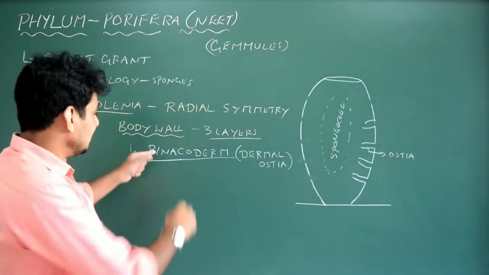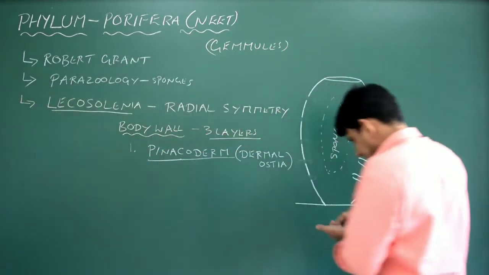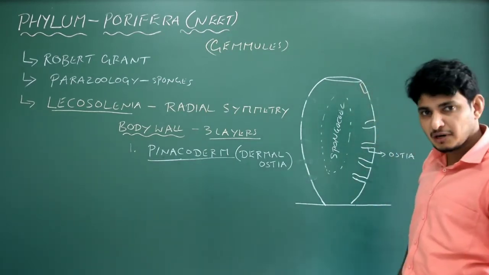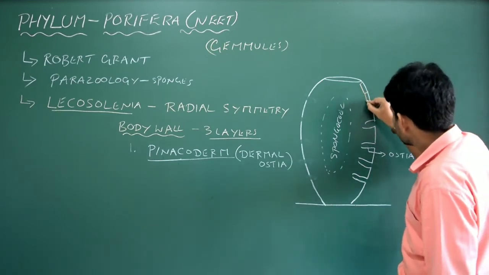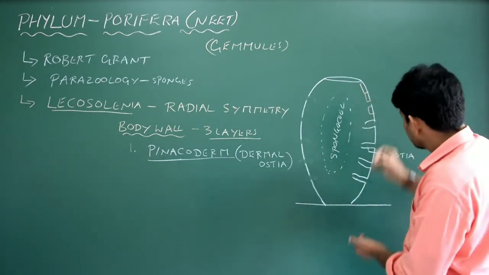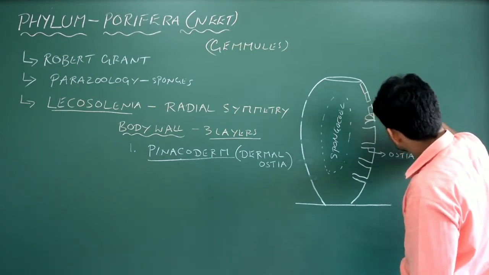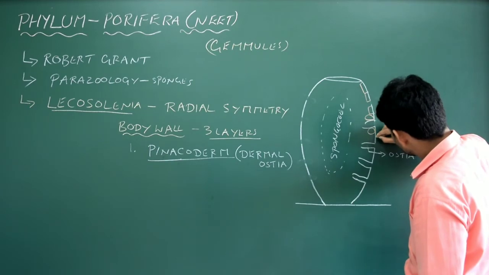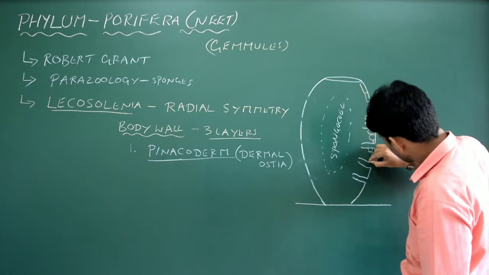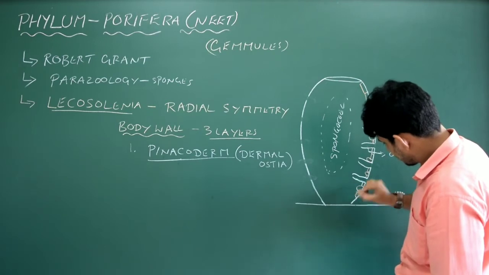Again, in the pinacoderm, you see two different types of cells. The pinacoderm is mainly made up of cells, obviously. Derm is nothing but made up of cells. All are living cells. Some cells will be flattened like this, flat cells. But in between, you see some cells which are a bit oval in shape. So at regular intervals, you see oval, flattened, like this. It goes like this.